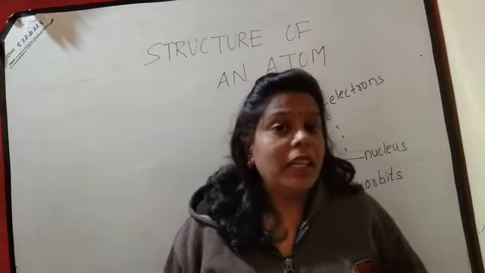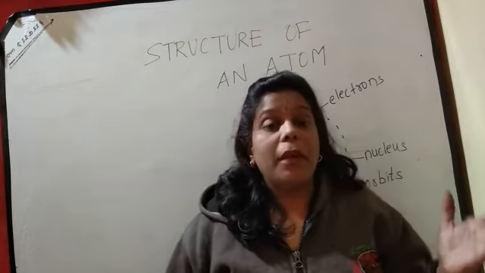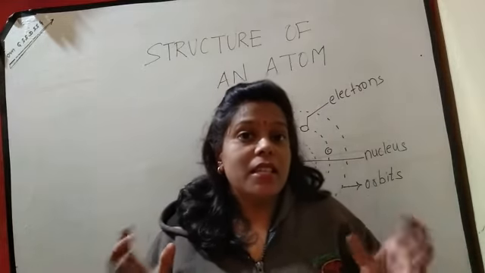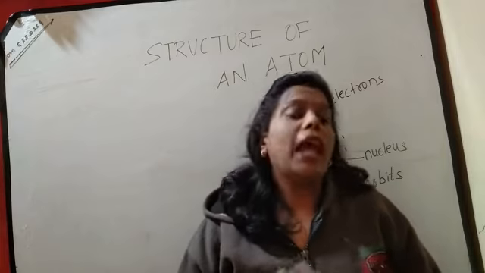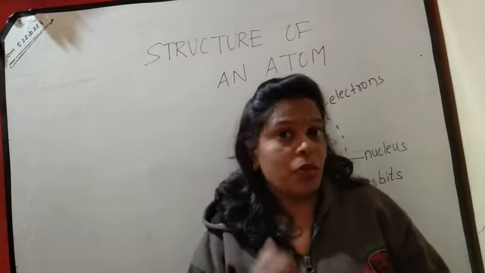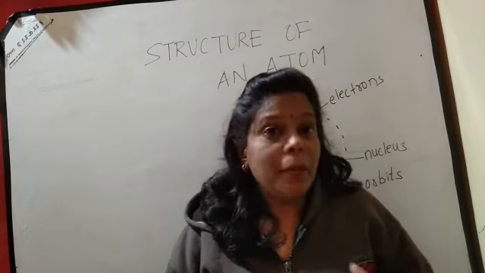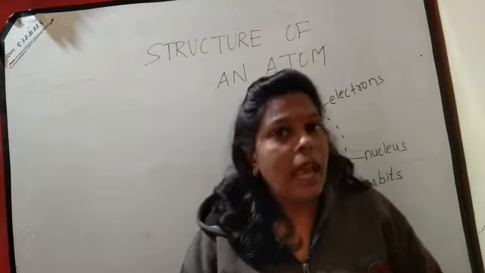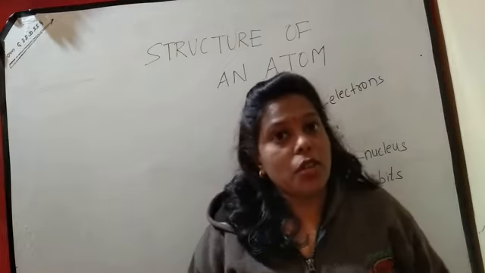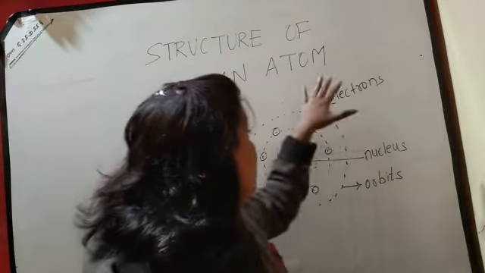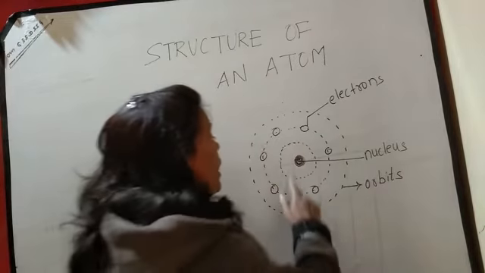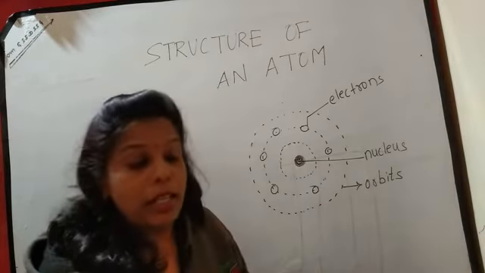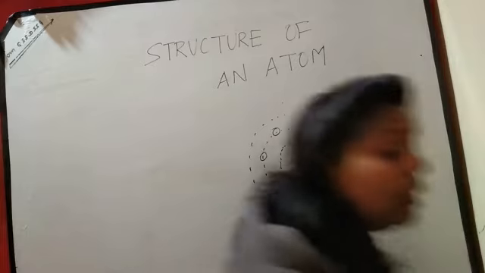So now the complete structure of an atom was discovered. The atom consists of proton, electron and neutron. These are the basic elements present in an atom. Now let's see the structure of the atom. As you can see on the board, the atom has an innermost part that is called the nucleus.